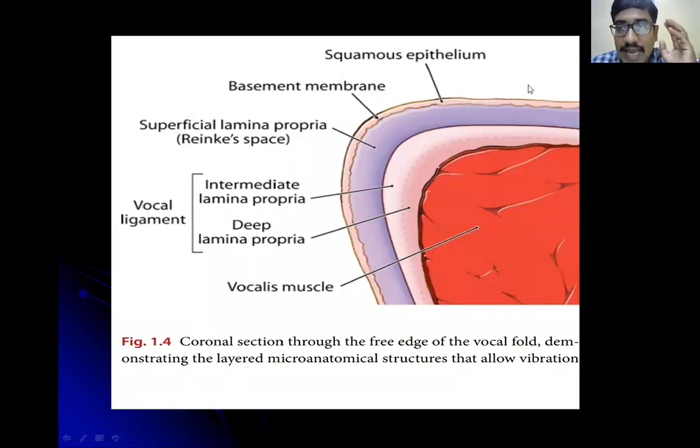Whereas the right colon, left colon, and transverse colon are supplied by the superior mesenteric vein and inferior mesenteric vein, which are branches of the portal vein. So, from the portal vein, it goes to liver. So any malignancy from the colon will spread to the liver through portal vein.